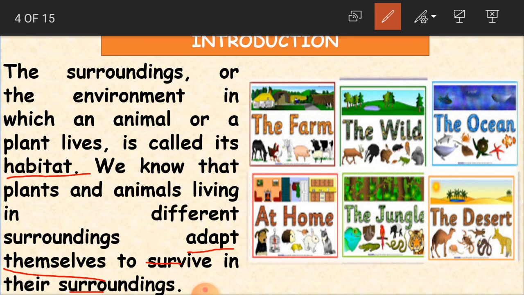Children, here in the picture you can see there are animals even on the farm, and wild animals in the forest. In the ocean you can see such types of animals. At home there are pet animals, domestic animals. Here also are the jungle and the desert. These are all different places, and everywhere you can see animals. According to those places, we have different types of animals living there. They adapt themselves to live in all these areas.